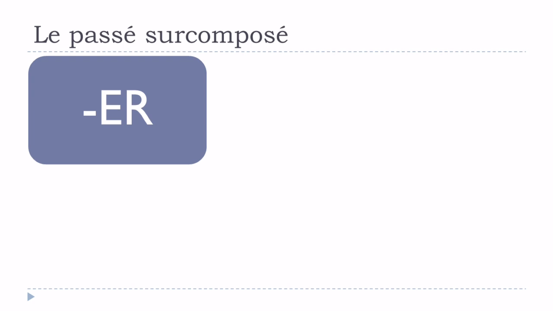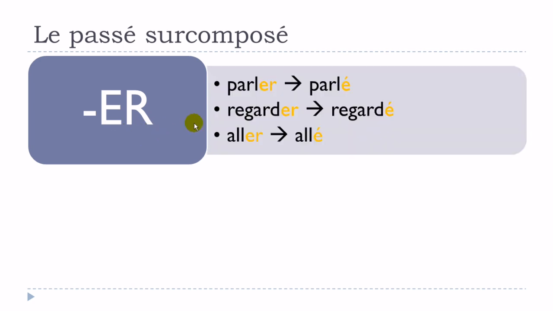Remember that the second part, so we talked about this participe passé form, will actually be quite simple for the regular verbs. So the first group of regular verbs is the group that will include all the verbs ending with er. Exception is aller, as we saw. But then it's actually quite simple. Have a look at that. You've got the infinitive form here ending with er. So this is the basic form of the verb. You just take this er away and you replace it with accent aigu. And here you get this participe passé form.